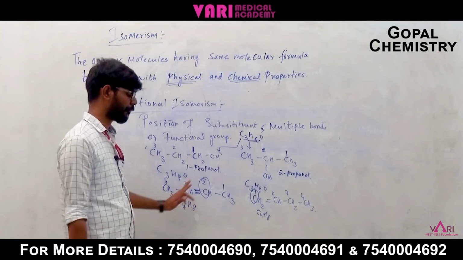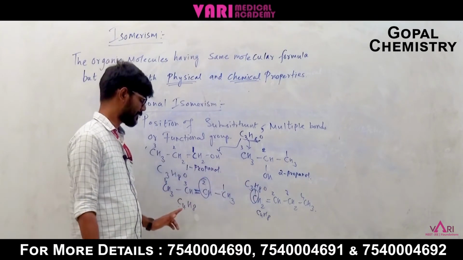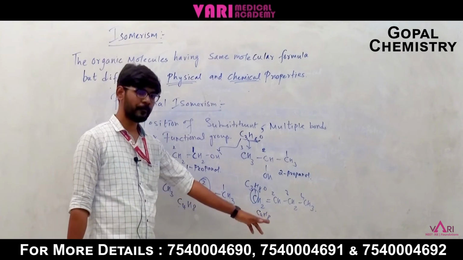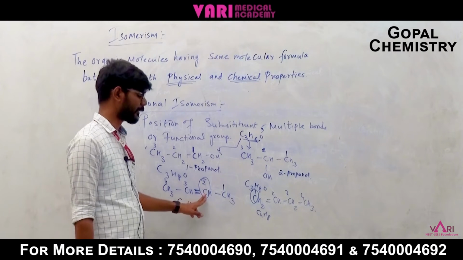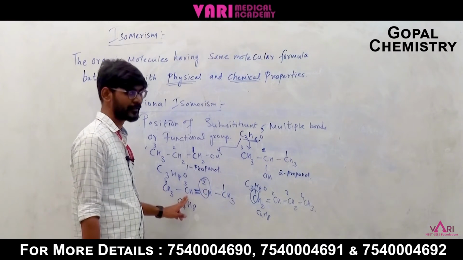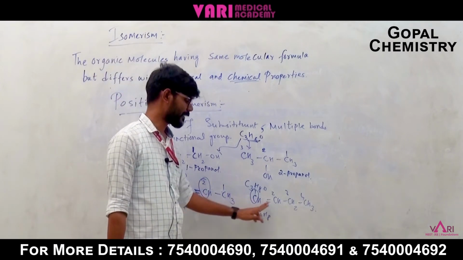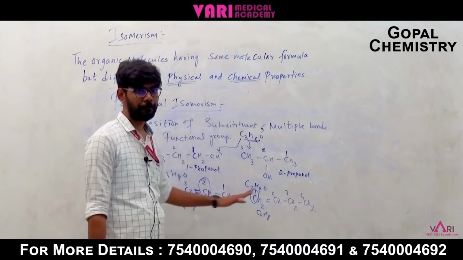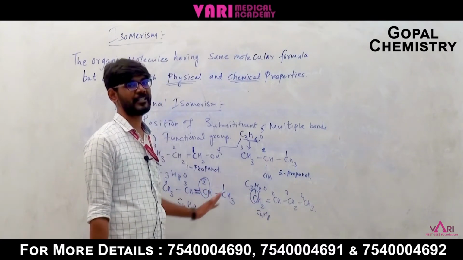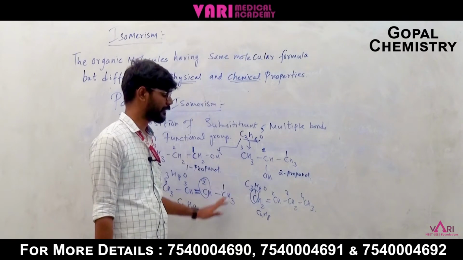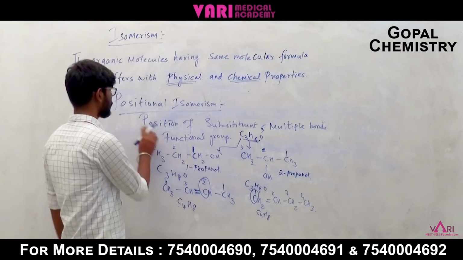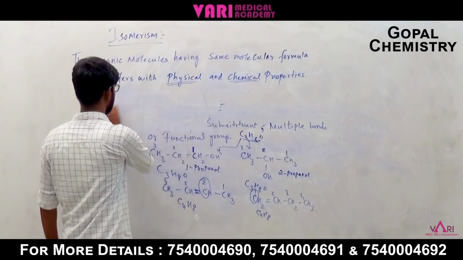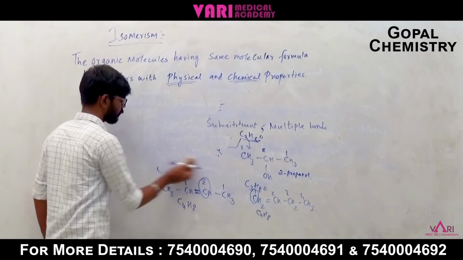See, the molecular formula of these two alkenes is C4H8, but the double bond is placed between the second carbon and the third carbon here, and between the first and second carbon there. So the position of the double bond is changed. So this is also one type of positional isomerism. And the next one is functional group isomerism.